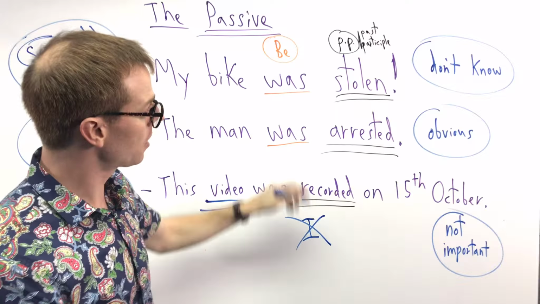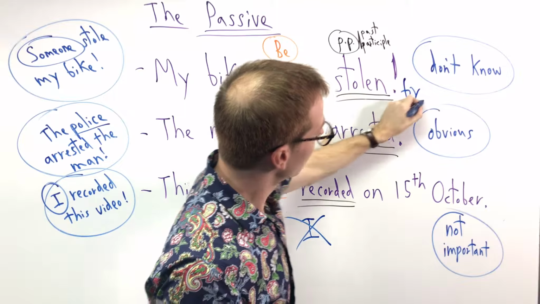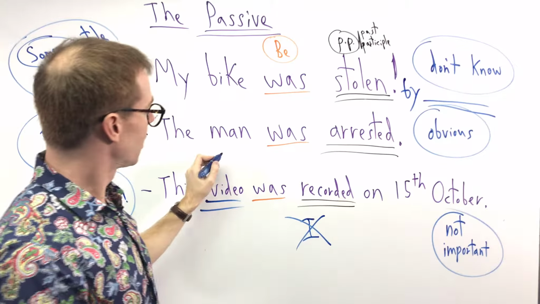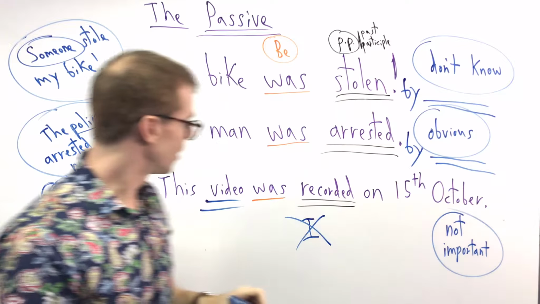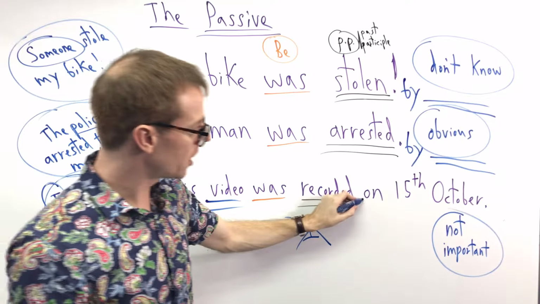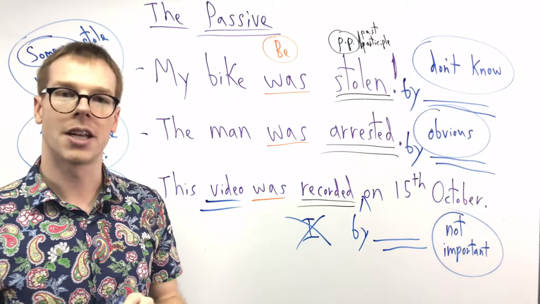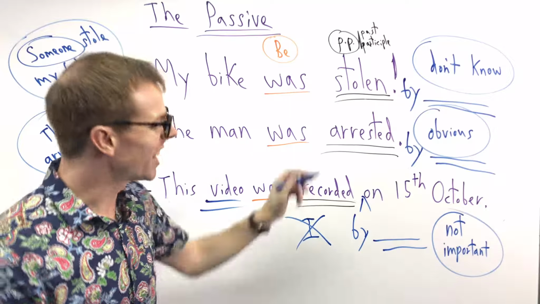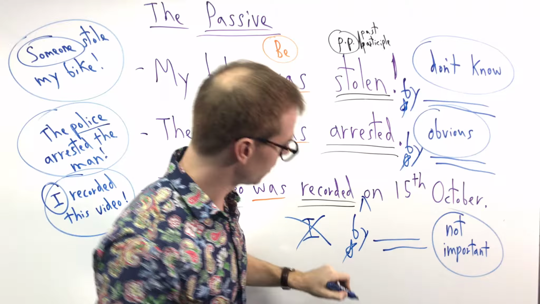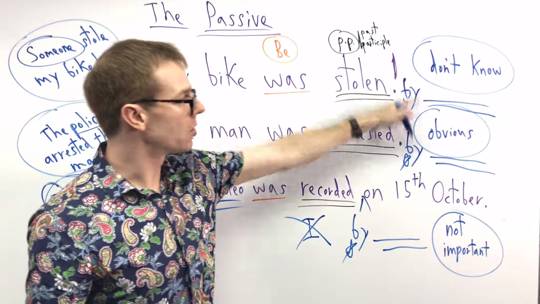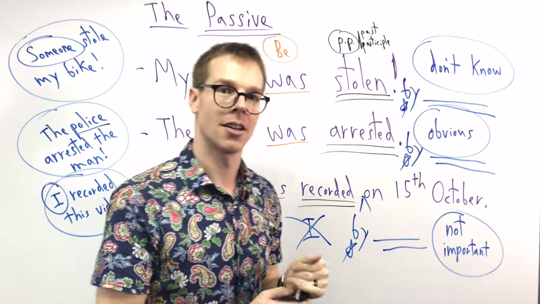I can add it at the end though, if I want, right? My bike was stolen by a robber. Okay? The man was arrested by the police, right? The video was recorded by Mark on 15th October, right? We can add the subject, add who does the action, right? But we don't have to. We can put it at the end of the sentence.